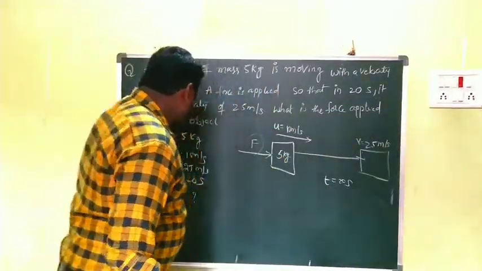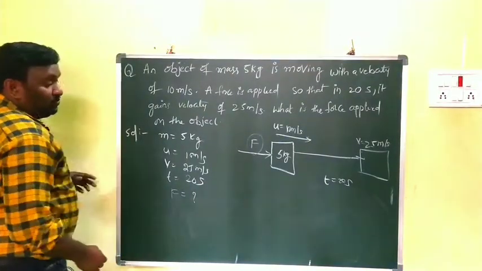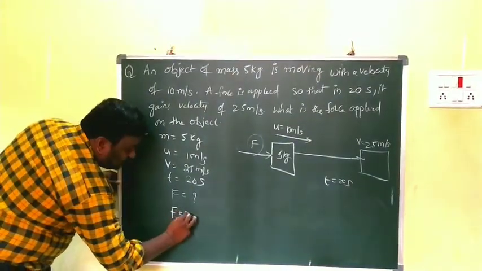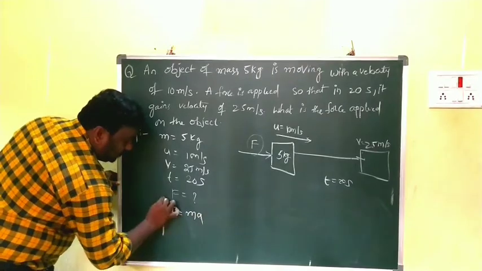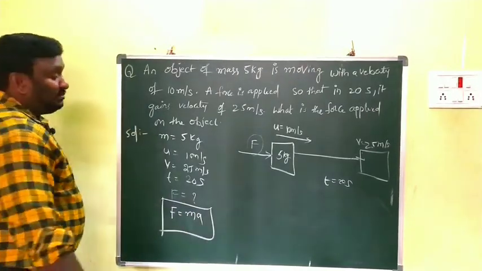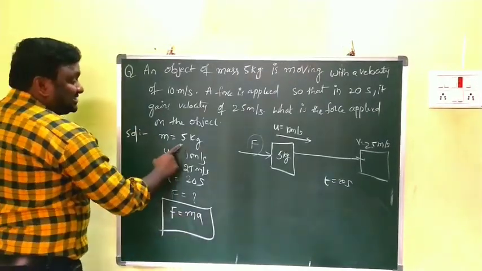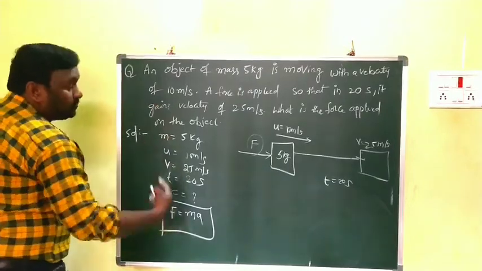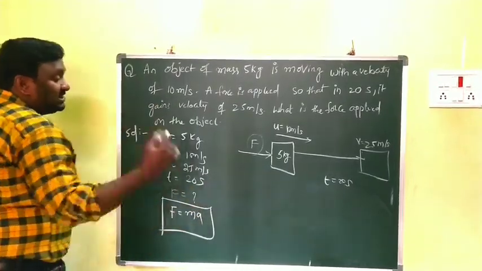Now, already we know the formula for force: F is equal to ma. We have the formula there. Mass is there. Then acceleration is not given in the problem. That's why we have to find out the acceleration.